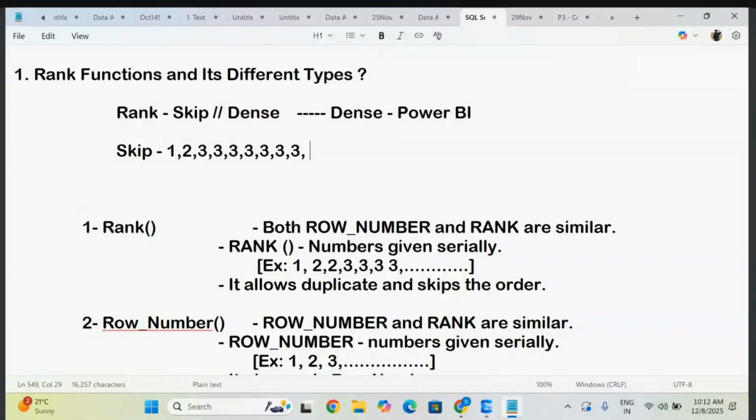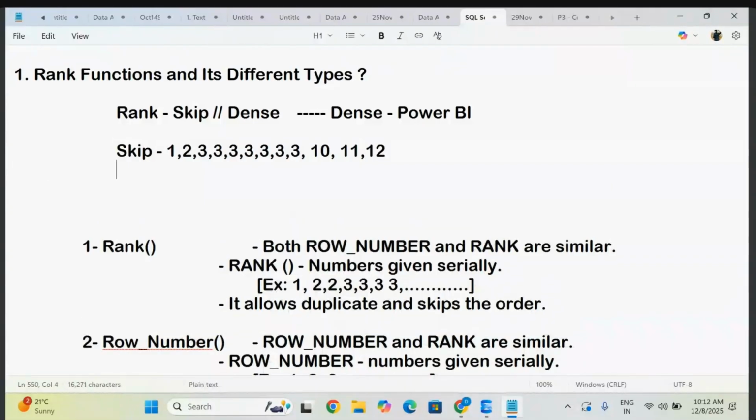But when you go for the next rank, what is it giving you? It is going to count from the first. So 1, 2, 3, 4, 5, 6, 7, 8, 9. Next number would be 10. So this is how skip rank will give you the result. But with dense rank, what has it given? Dense rank is also giving you the same rank for duplicate values. So for example, like this, it is going to give you the next immediate rank, observe here.